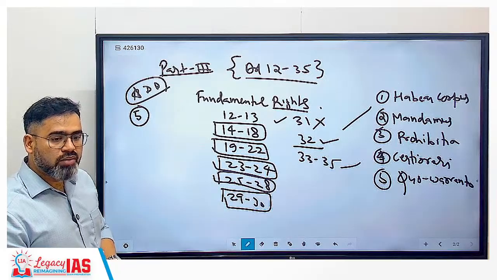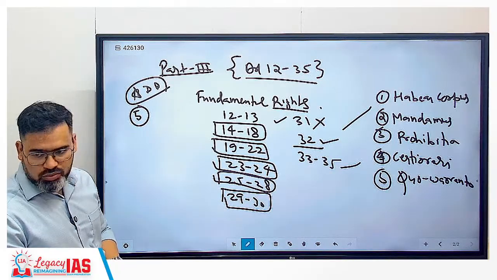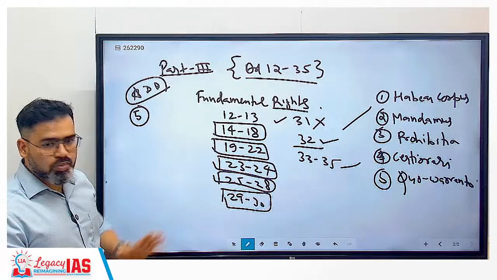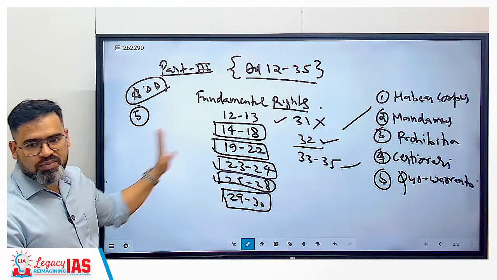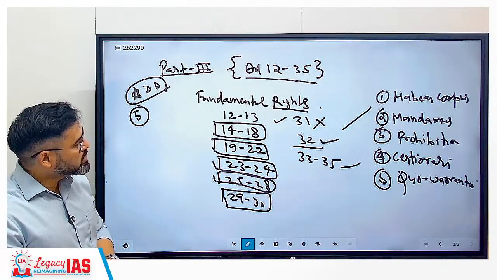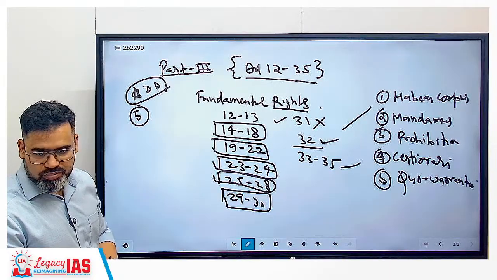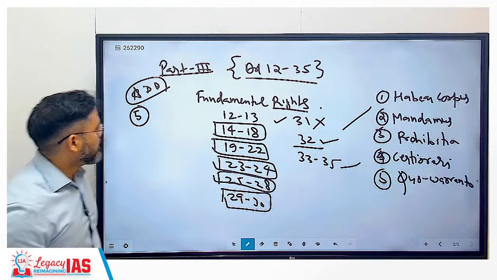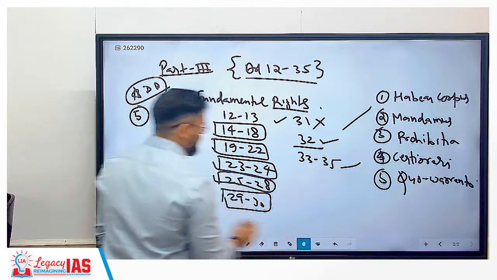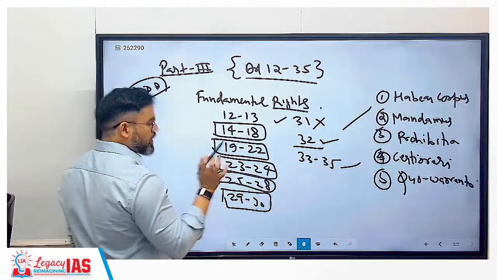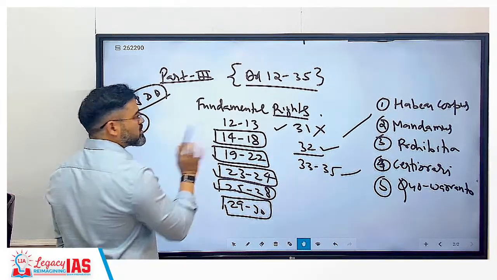Here we are going to cover various Supreme Court judgments also. Most of the Supreme Court judgments you will cover under this chapter itself. So most of, in the sense, not less than 15 to 20 judgments you will cover. Clear? Next, from a current affairs perspective also, this chapter is very important.